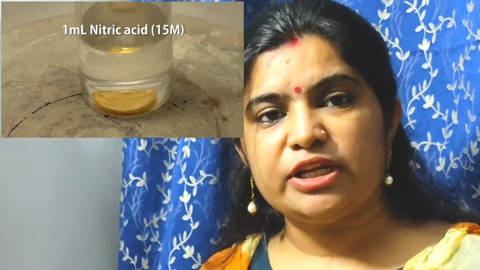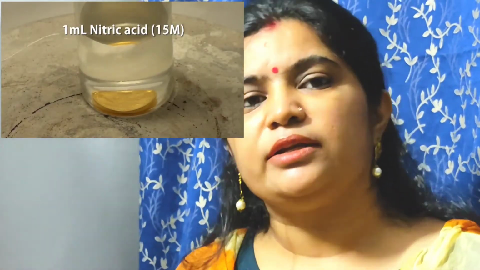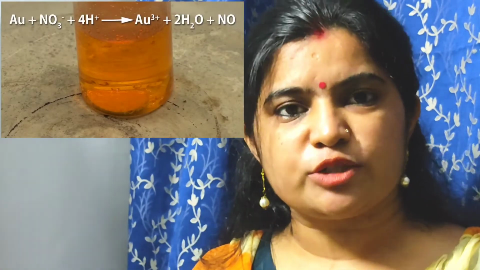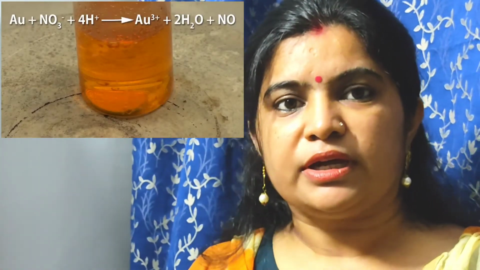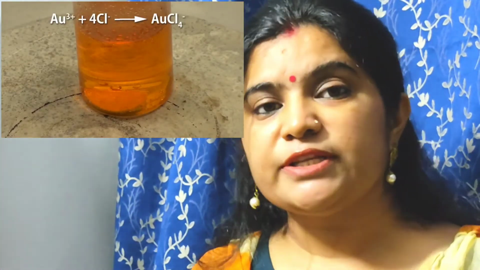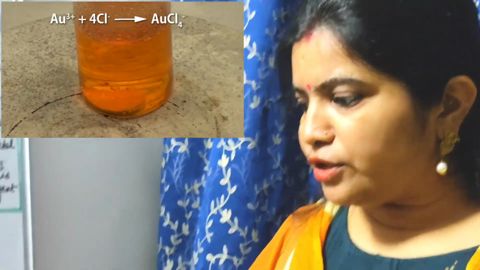Generally, gold does not react with either dilute or concentrated H2SO4 or even HCl or HNO3, but there is a mixture solution prepared out of HCl and HNO3 that is known as aqua regia, and I will explain how much content is taken and how it is prepared. Okay, so look into it.